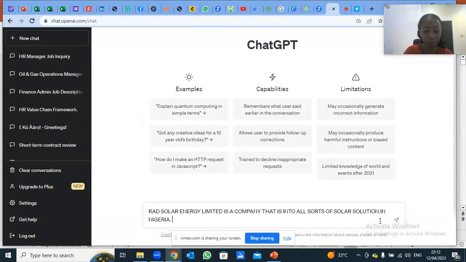In Nigeria, RAD has 100 staff and has three branches in Lagos, PHC, and Abuja.